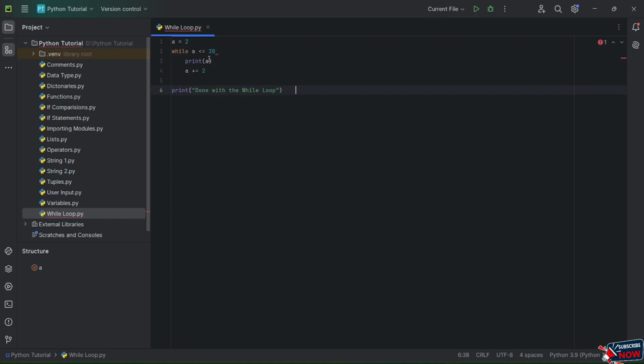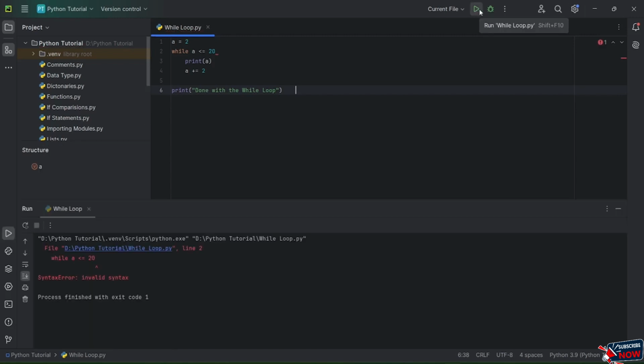A time will come where a becomes 22, and once it loops, it will see that this particular statement has become false, like the value over here will be 22, and it will be more than the value provided over here as 20. So once it sees that this statement is false, instead of looping again, it will directly come to the statement outside of the while loop, and it will print "done with the while loop."